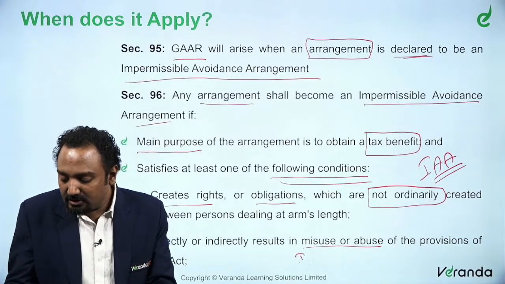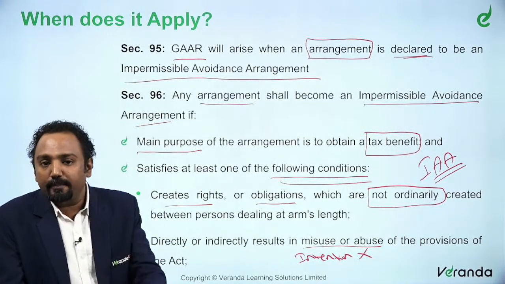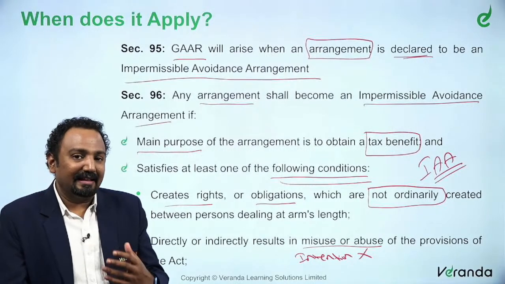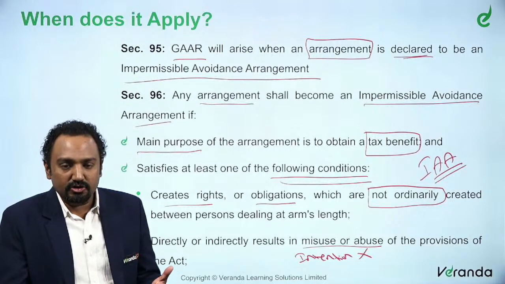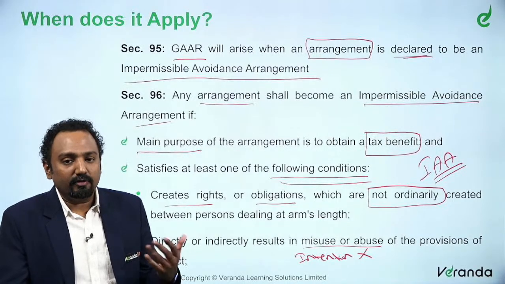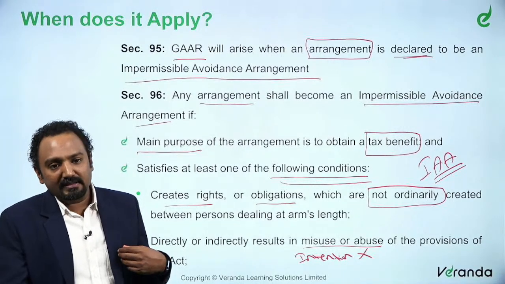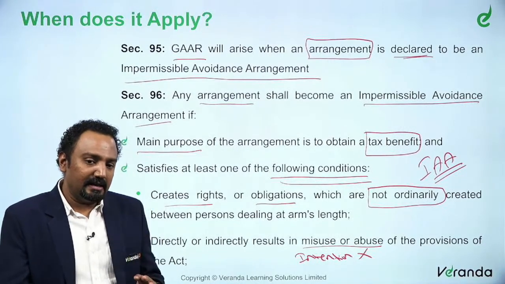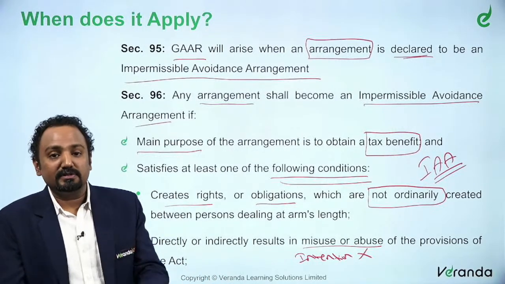Yes, you are following the law, but you are not following it in accordance with its intentions. The intention of the law is not followed, so there is misuse or abuse of the provision. Let's say 80D, which is medical insurance premium eligible for the family and the parents. Let's say I am claiming that 80D, and I also tell my spouse to claim the same 80D.